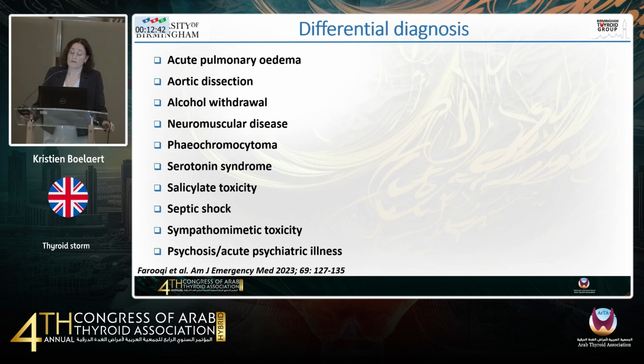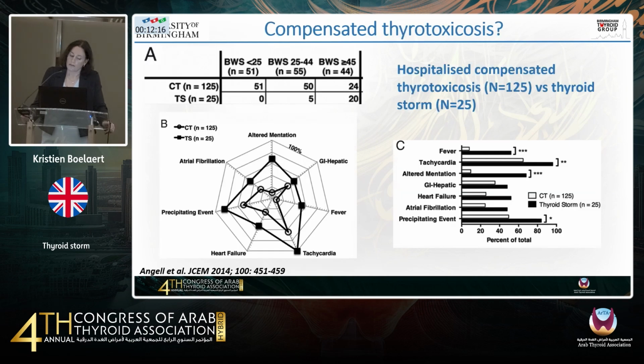Because it can present in such a widely varied way, and because it affects so many different organs, the differential diagnosis is really quite wide. And I'm sure things like a pheochromocytoma, acute pulmonary edema, an aortic dissection, septic shock, psychosis, or acute psychiatric illness can be very difficult differential diagnoses to make in these patients who often have multiple comorbidities. And so what is the difference with a compensated thyrotoxicosis?